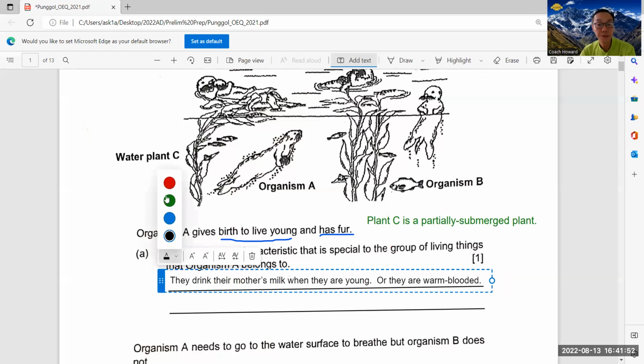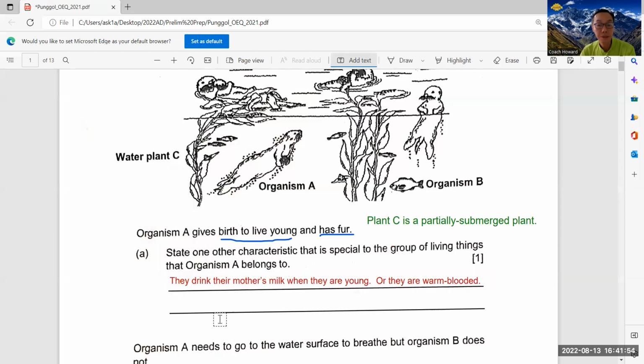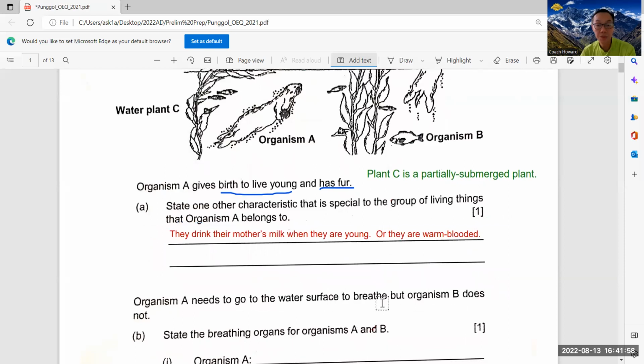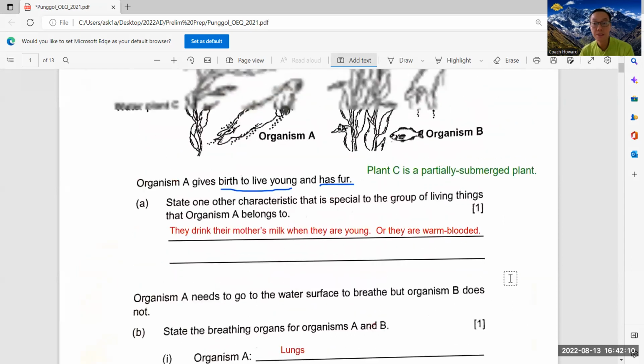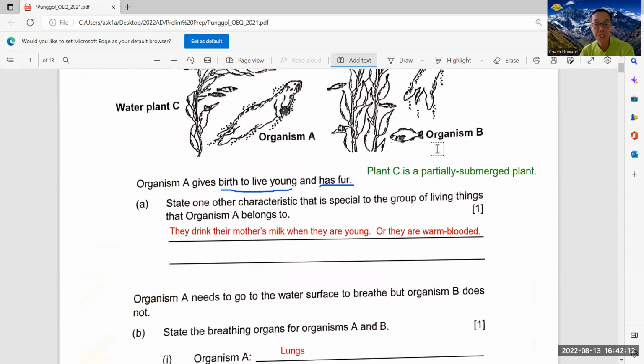Next question. Organism A, which is actually the otter, needs to go to the surface to breathe. So actually name the organs. So this is lungs, because it's a mammal. Mammals breathe through lungs. And organism B is a fish, right? So it breathes through gills. Simple. Okay, B is a fish.